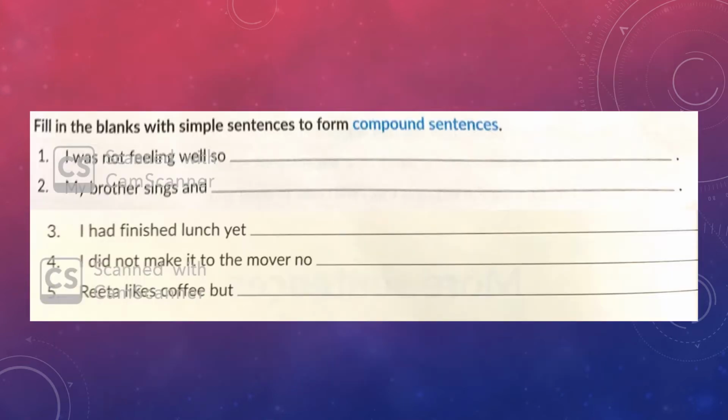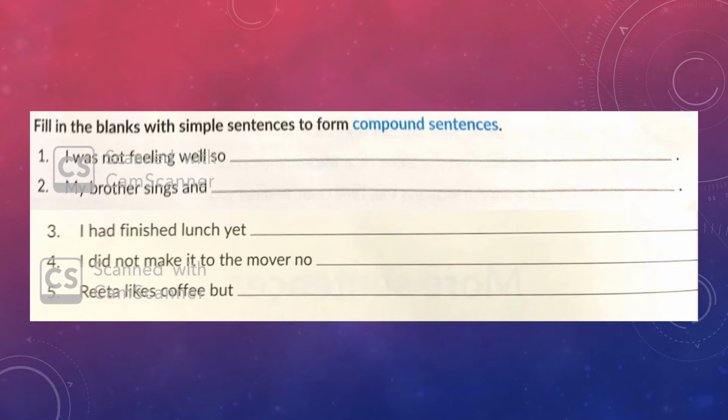Now here is a very simple exercise for you. Fill in these blanks with simple sentences to form compound sentences. The first one, I was not feeling well, so I cancelled the plans. My brother sings and he dances very well. I had finished lunch, yet I was hungry. I did not make it to the movie, so I joined my friends for dinner.